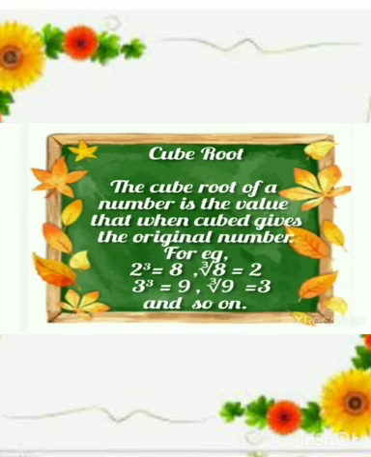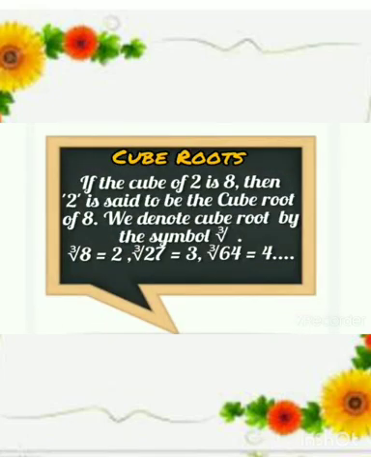Cube root. The cube root of a number is the value that when cubed gives the original number. For example, 2 cubed is 8 and the cube root of 8 is 2. 3 cubed is 27 and the cube root of 27 is 3, and so on. If the cube of 2 is 8, then 2 is said to be the cube root of 8. We denote cube root by the symbol root sign with 3. So the cube root of 8 is 2, the cube root of 27 is 3 and the cube root of 64 is 4, and so on.